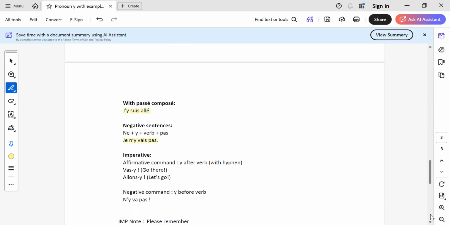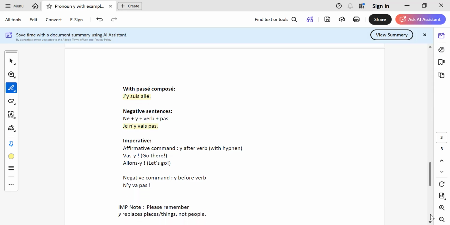One more type of sentence you get, which is imperative. When you have imperative sentences, let's say if the sentence is affirmative command, then y will be after the verb. You know the imperative sentences, right? We don't have the subject there. We directly start with the verb. It's a command, it's advice, it's a conseil normalement. So here we start with the verb directly and we have vas-y or allons-y.